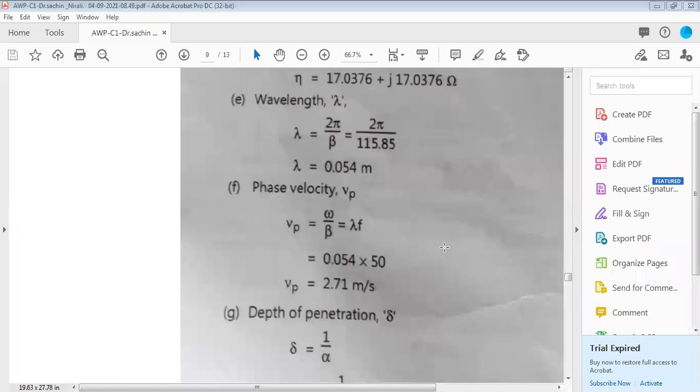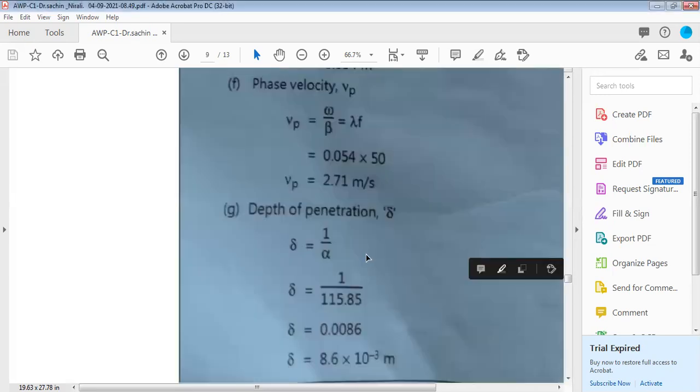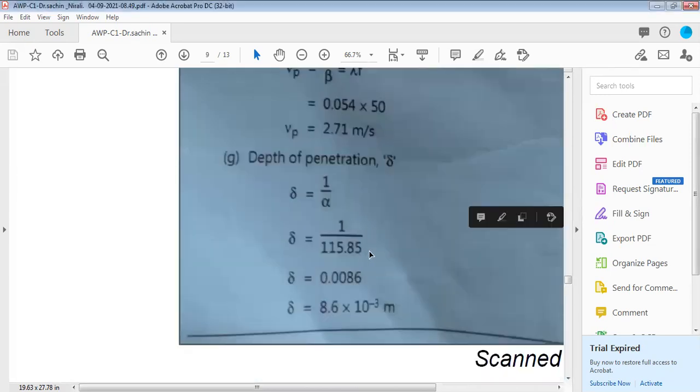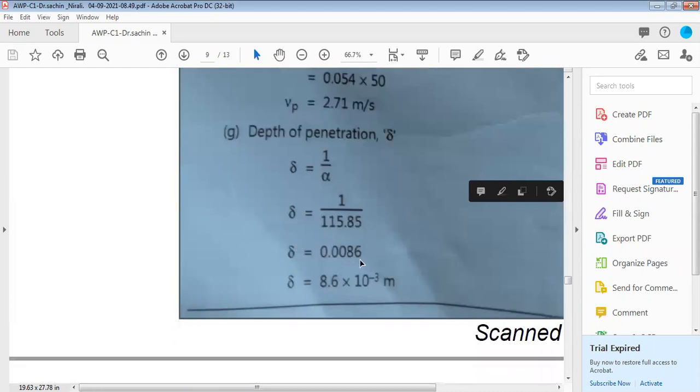While traveling, that is nothing but delta, which is equal to 1 by alpha, which is nothing but the attenuation constant again. So delta is equal to 1 by alpha. Alpha is 115.85, so delta is equal to 0.0086. Just substitute the value of the attenuation constant, 115.85, and you will get delta as the depth of penetration, 0.0086, measured in meters.